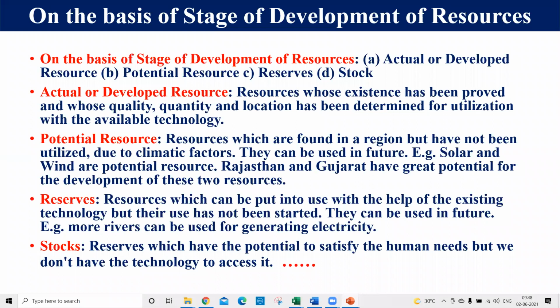So potential resources we are not able to use due to climatic factors and geographical conditions, and stock resources we are not able to use due to lack of technology. Right? Hope these four are clear to all of you. Now come to another thing.